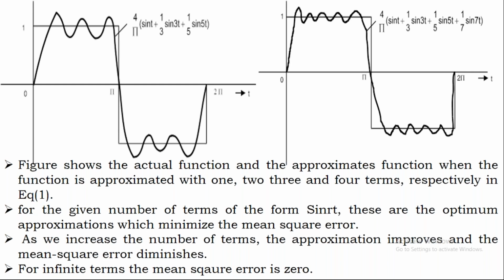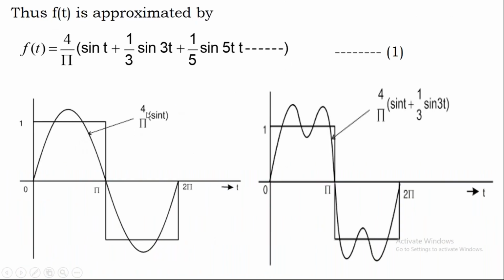So if we want the error to be minimum, we need to consider n number of components, and for each and every component we need to calculate the error. Now try to understand the advantage of using one component with respect to n number of components. I can say that if I use only one component, see this diagram, you can understand it. If I use only one component, I'll have the scaling factor 4 by pi. But now the scaling factor is 4 by pi into 1 plus 1 by 3.